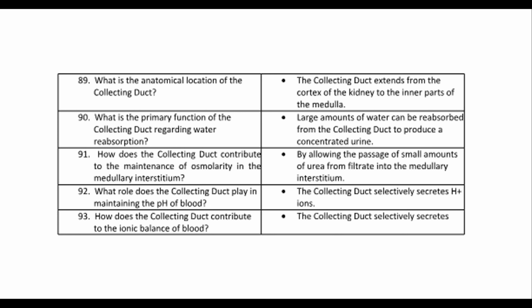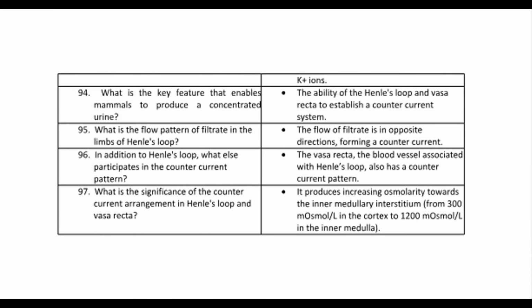92. What role does the collecting duct play in maintaining the pH of blood? The collecting duct selectively secretes H+ ions. 93. How does the collecting duct contribute to the ionic balance of blood? The collecting duct selectively secretes K+ ions. 94. What is the key feature that enables mammals to produce a concentrated urine? The ability of the Henle's loop and vasa recta to establish a countercurrent system.